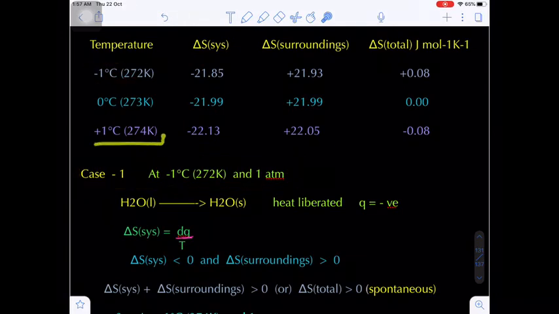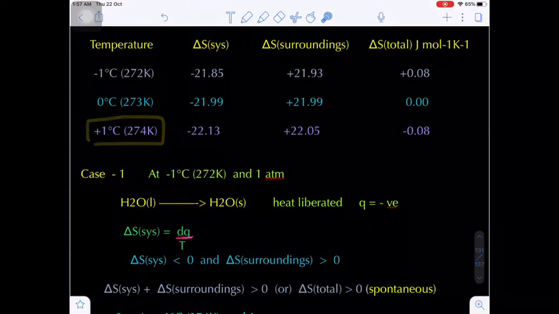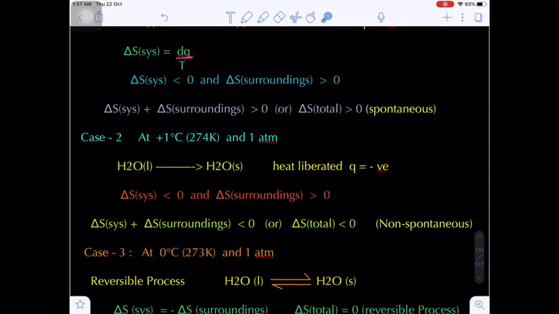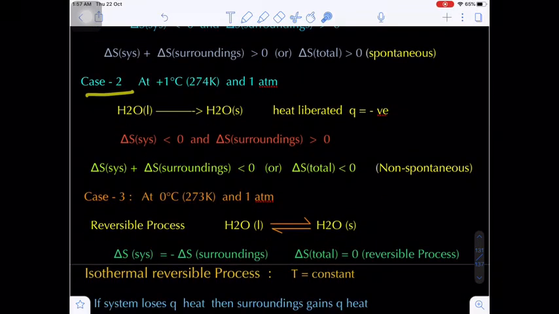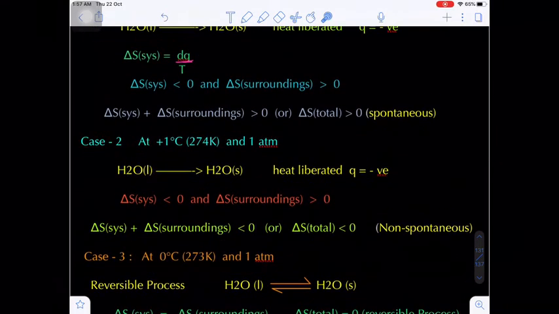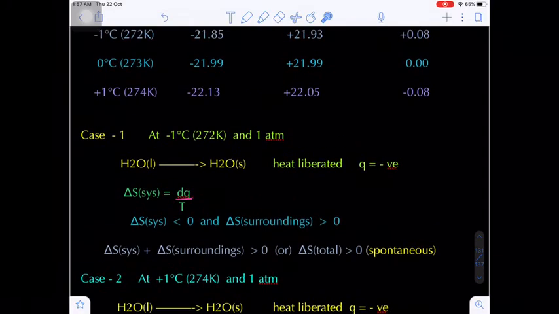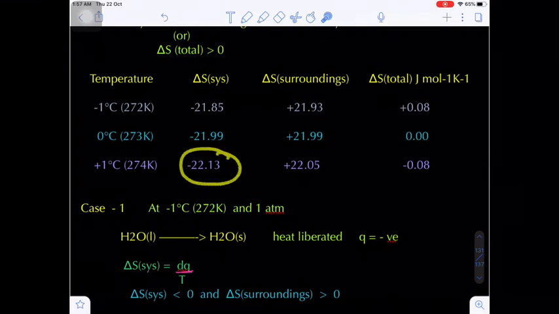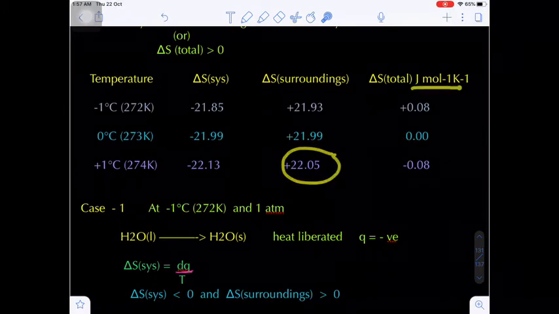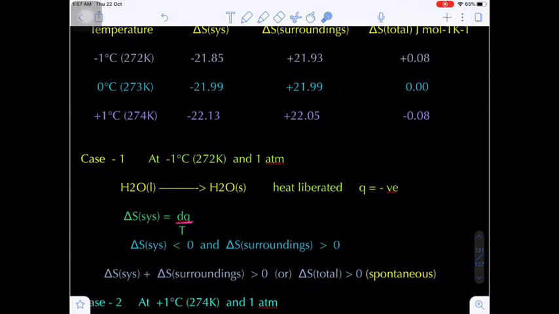Let's take the second case, the plus 1 degree Celsius temperature. We will discuss 0 degree centigrade in case 3. Now in the second case, we are considering the temperature 1 degree Celsius. What is the entropy of the system? Minus 22.13, and the surroundings plus 22.05, with units of joule per mole per Kelvin.